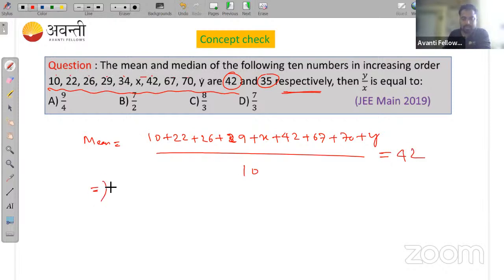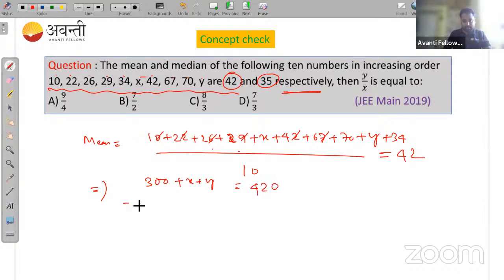If I add all these numbers, including 34, which I had left, I get 300 plus x plus y equal to 420.